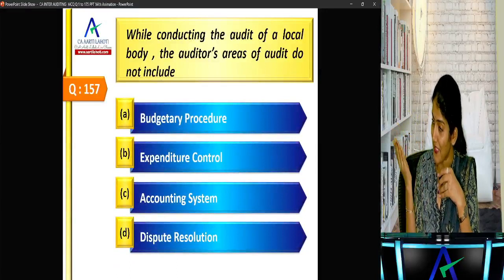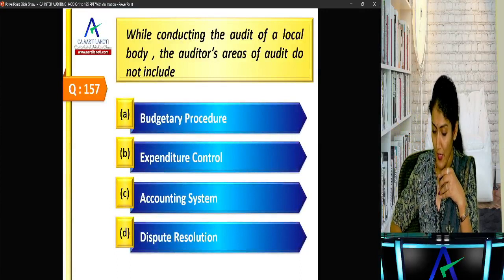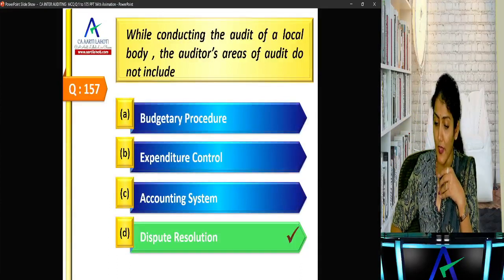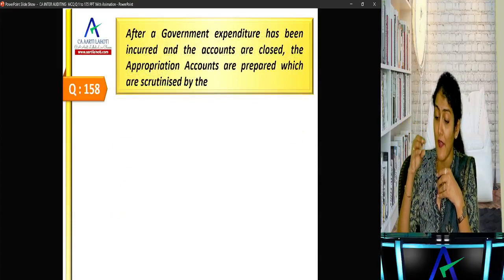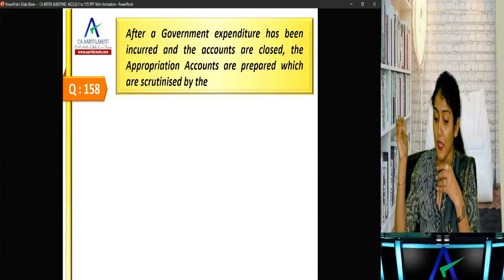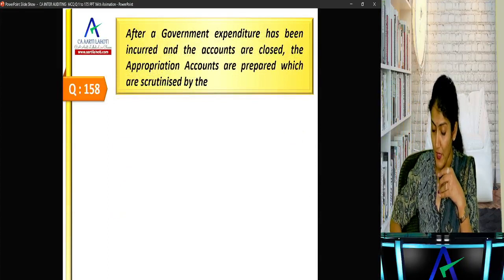Right, it includes budgetary procedure, expenditure control, accounting system, but does not include the dispute resolution. After a government expenditure has been incurred and the accounts are closed, the appropriation accounts are prepared, which are scrutinized by.